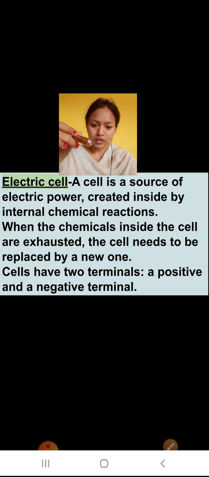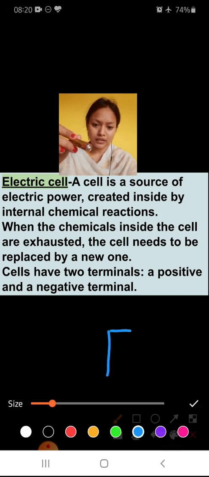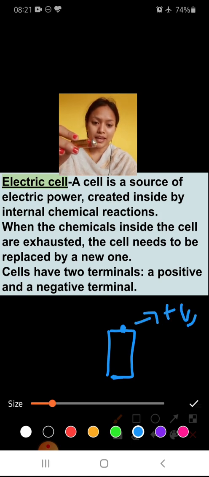So the upper part with a cap is the positive terminal, and this flat plate is the negative terminal.